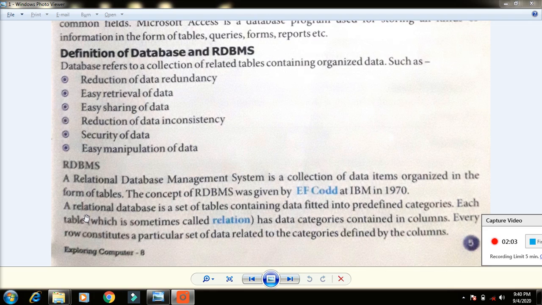For example, in a student table, one particular person's information: serial number, name of the student, mark 1, mark 2, mark 3, mark 4, mark 5, the total of all marks, the average of all marks, the result and percentage. Everything is about the one person. So one row is called a data, and one column is a category. Did you understand, students?